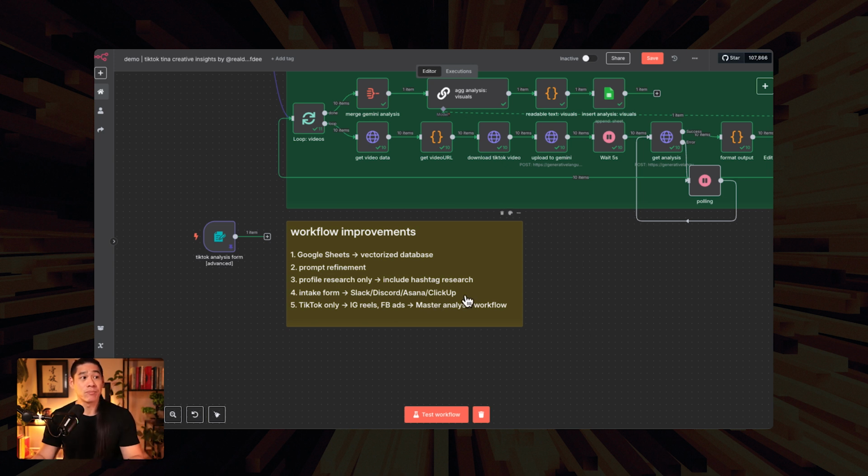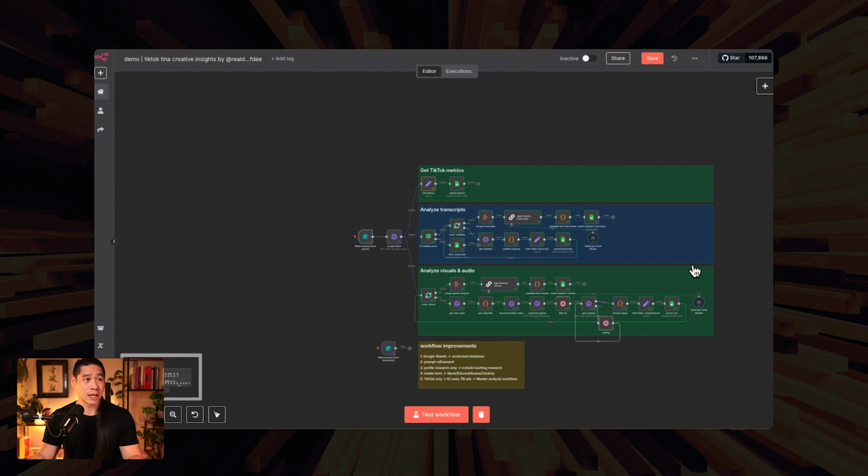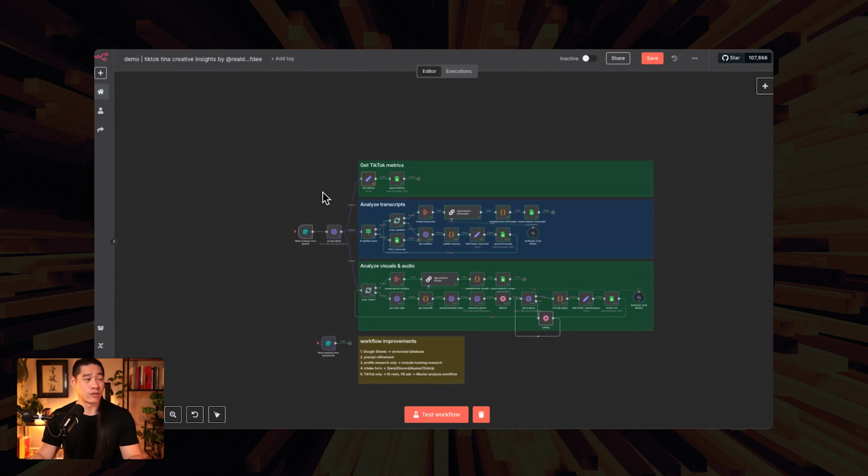And final one, you can then do a master analysis workflow. So imagine a more complex, complicated workflow where you've got the TikTok element, and then based off of one input, you can then go, what is the Facebook ad side, what is the IG Reel side of things? And now you can really put all that together.